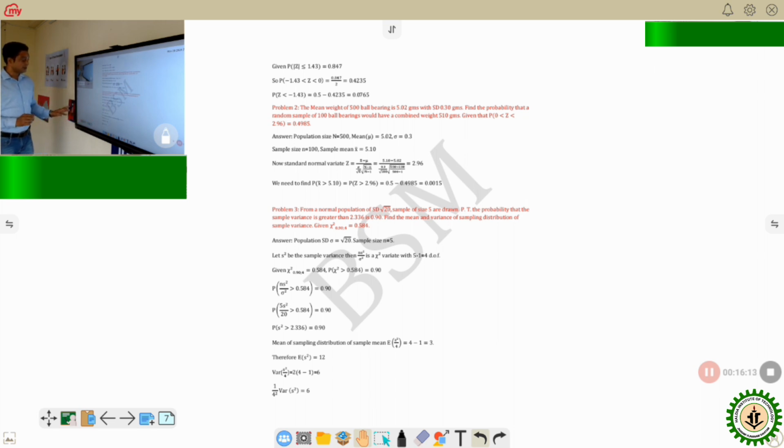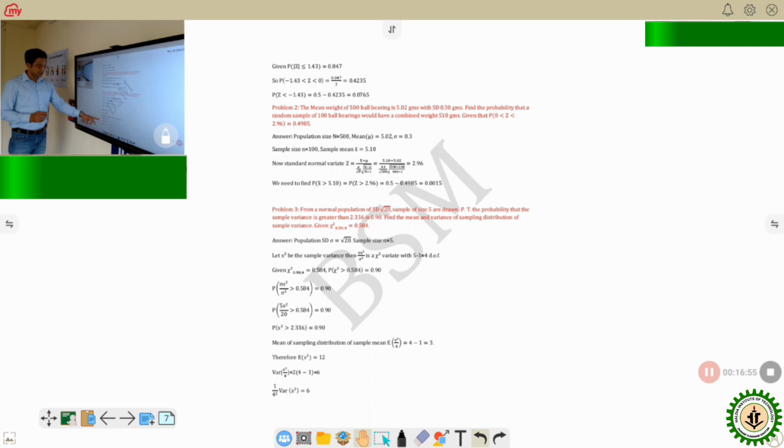Now, if you want to find the mean of the sampling distribution of sample variance, then you are finding the expectation of n s square by sigma square. Why is it 4? 4 is the degrees of freedom. Equals 4 minus 1, which is 3. Therefore, expectation of s square equals 12. And when it is variance, then variance of n s square by sigma square equals 2 into n minus 1. For variance we have two equations, one for mean and one for variance, so it is 2 into n minus 1.